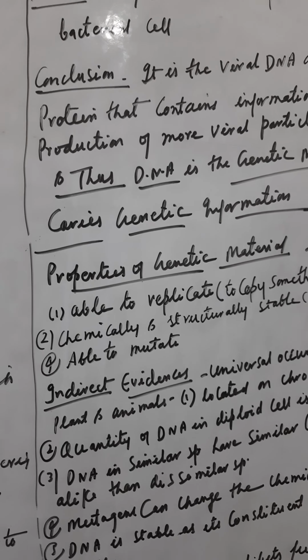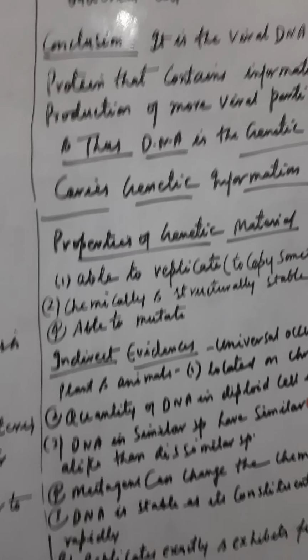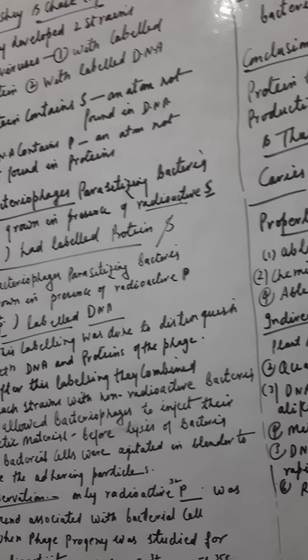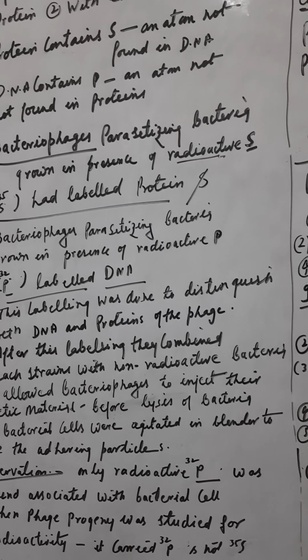I have also summarized the properties of genetic material and indirect evidences. Please see in the question what is asked, whether the direct evidence or the indirect evidence.